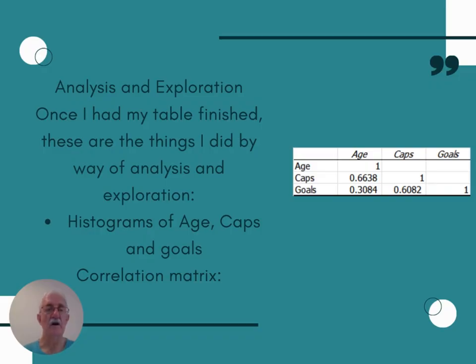Analysis and exploration. Once I had my table finished, these are the things that I did by way of analysis and exploration. Histograms of age, caps, goals, beginning with the correlation matrix. Age and caps are highly correlated at 66%. Age and goals not so highly correlated at 0.31. Caps and goals, 0.61. Not bad, that.